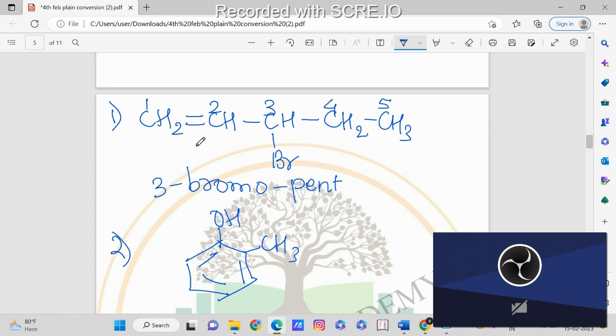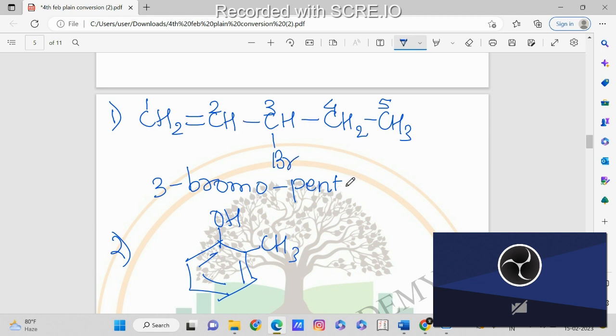The double bond is at first carbon, so we can write it as pent 1 ene. But if the double bond or the triple bond is at first carbon, then even if you are not writing the number, it's fine. But if the double bond is at second position, third position, or more than that, then you have to specify the number.